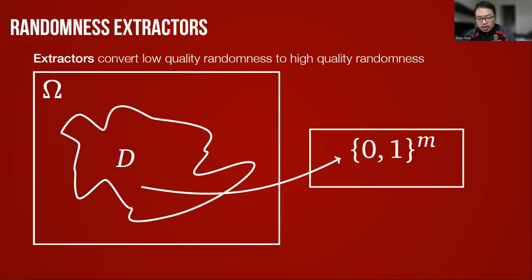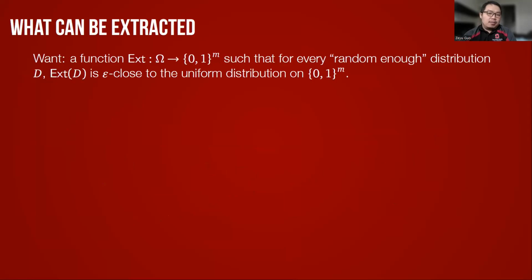So we consider the problem of constructing explicit extractors. An extractor is a device that converts low quality randomness to high quality randomness. It can be seen as a function that takes the input from a domain omega and outputs bits. It has the property that if the input comes from a distribution that has enough randomness, then the distribution of the output would be very close to the uniform distribution in the statistical distance.